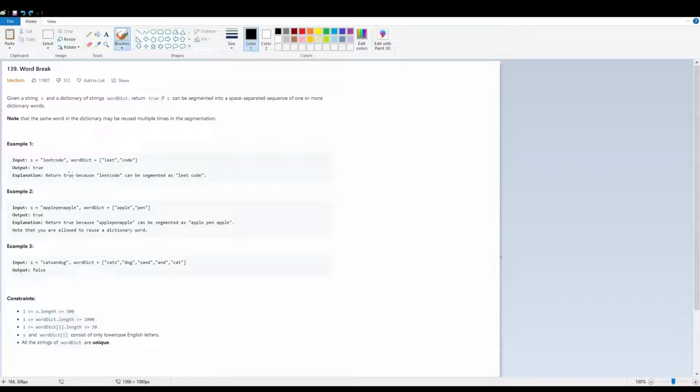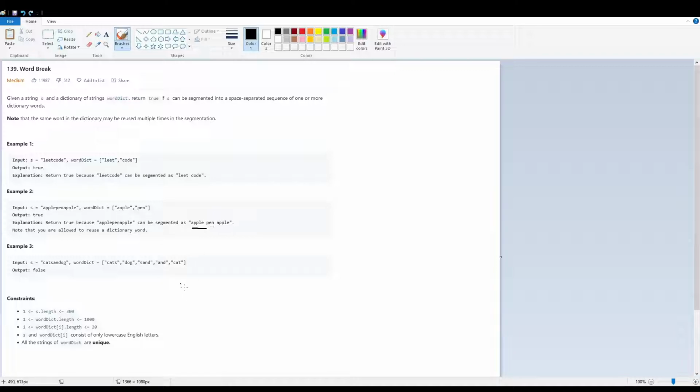So I can illustrate this with an example here. We have the string LeetCode and our word dictionary contains leet and code. What we output is true because LeetCode can be segmented into leet and code. Second example, apple, pen, apple. And we return true because it can be segmented as apple, pen, apple. And here we see the word dictionary has apple and pen.